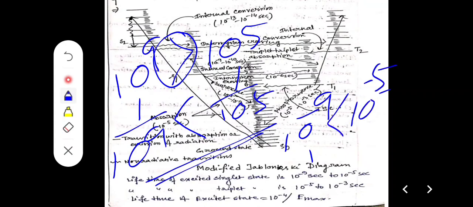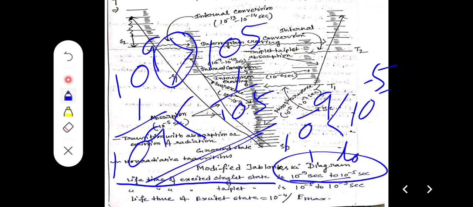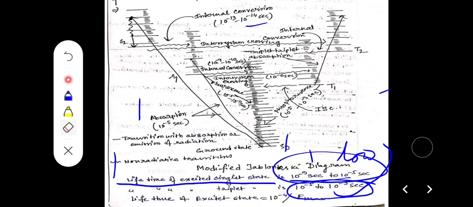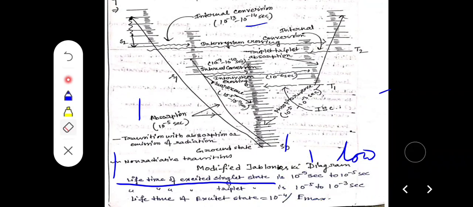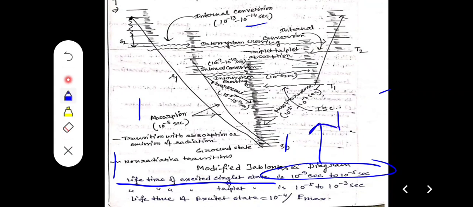By this way we can say the lifetime of the excited singlet state is a low value, and the triplet value is a high value.